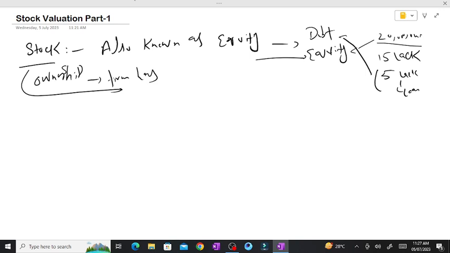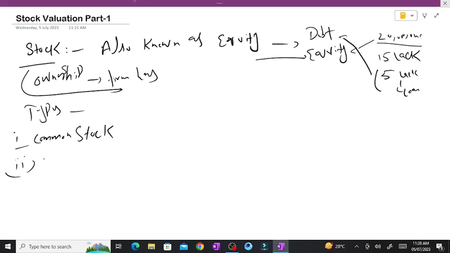If we talk about its types, we have basically two common types. Number one is common stock, and the other one is preferred stock. Now, what is common stock?